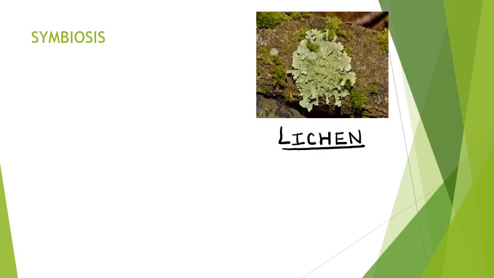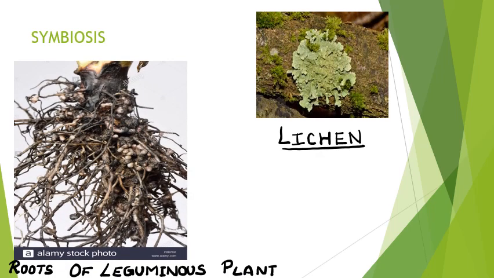Symbiosis is a relationship between two organisms where both the organisms are getting benefited from each other. It is a mutual relationship. Now the example for symbiotic relationship is lichen and Rhizobium bacterium. In lichen, the two organisms are the blue-green algae and fungus.